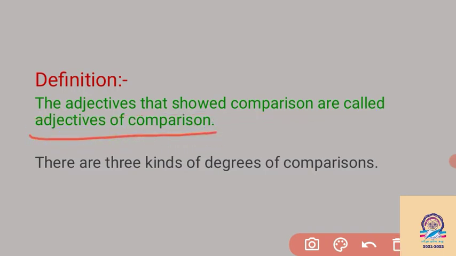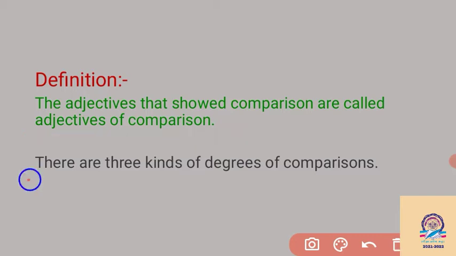In the previous chapter we have seen what an adjective is. We know that an adjective always comes before a noun or pronoun. But we can also compare adjectives, and that is degree of comparison. So the adjectives that show comparison are called adjectives of comparison.